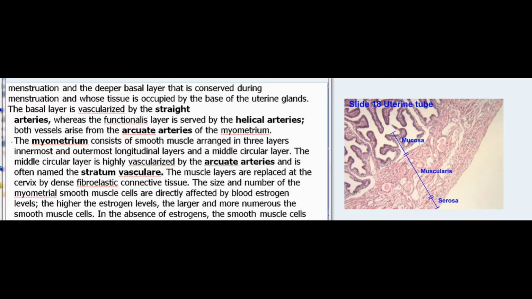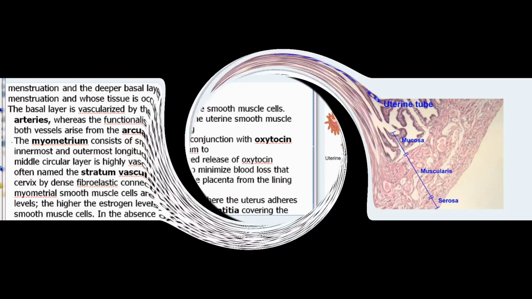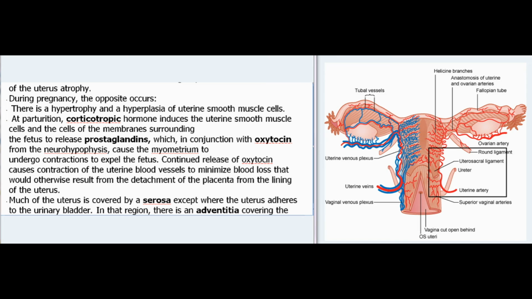The size and number of the myometrial smooth muscle cells are directly affected by blood estrogen levels. The higher the estrogen levels, the larger and more numerous the smooth muscle cells. In the absence of estrogens, the smooth muscle cells of the uterus atrophy. During pregnancy, the opposite occurs: there is a hypertrophy and a hyperplasia of uterine smooth muscle cells.